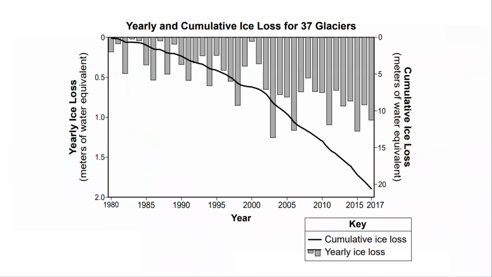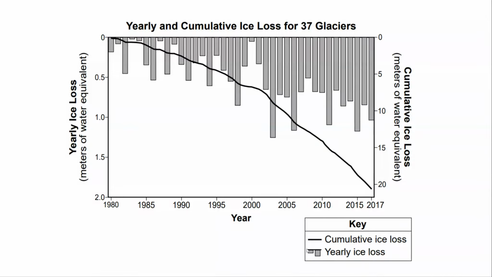Now, I'm also seeing a graph here. It shows yearly and cumulative ice loss for 37 glaciers. The yearly ice loss is in meters of water, and this is the axis for that. And then I see cumulative ice loss, which is meters of water. So I have yearly and I have cumulative. Yearly means every year, so that's the bar graph. So every year I'm seeing how much ice is being lost, and then cumulative meaning all together. So overall, this is the total overall general loss of ice throughout time.